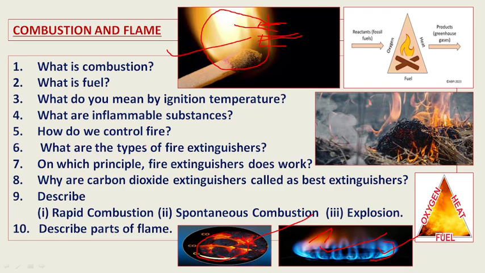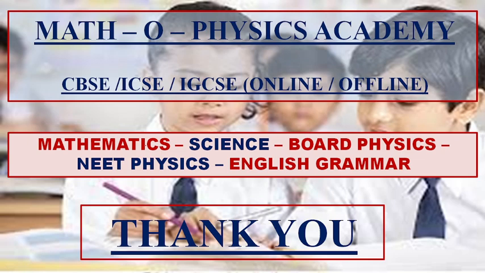So I hope you all have understood the chapter combustion and flame. It's very important. Combustion plays a very important role in our life. We must understand when combustion is useful for us and when it is not. We must have controlled fire.